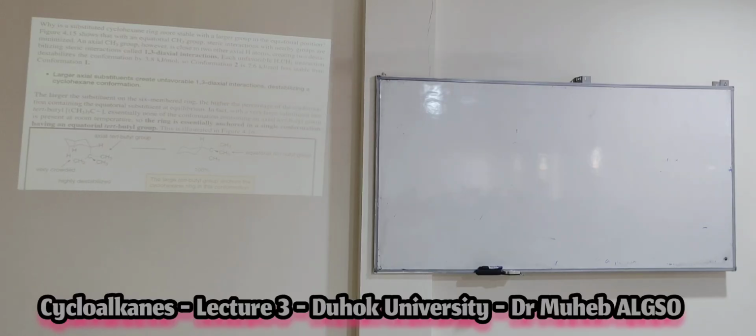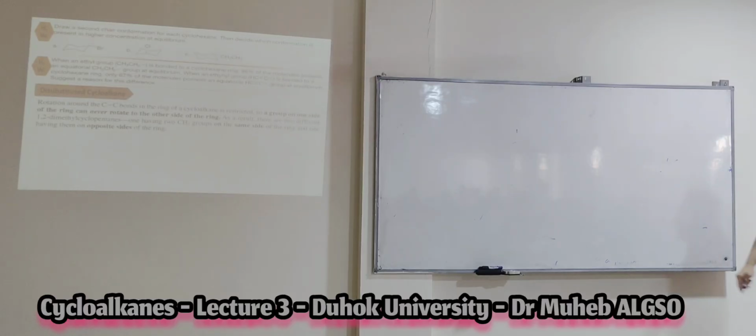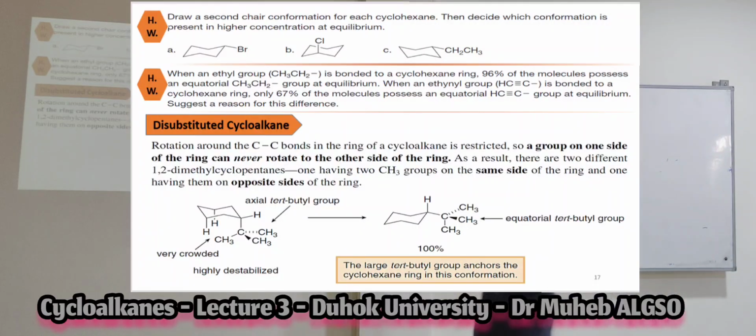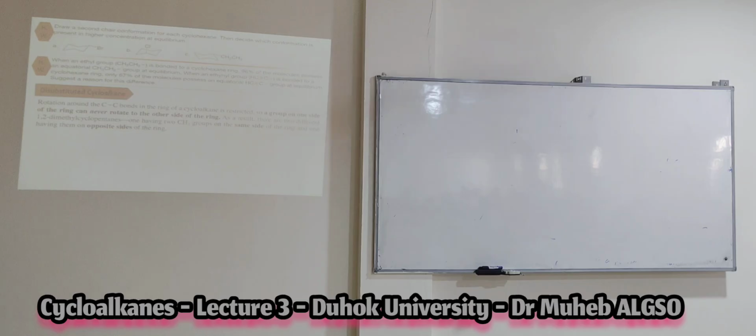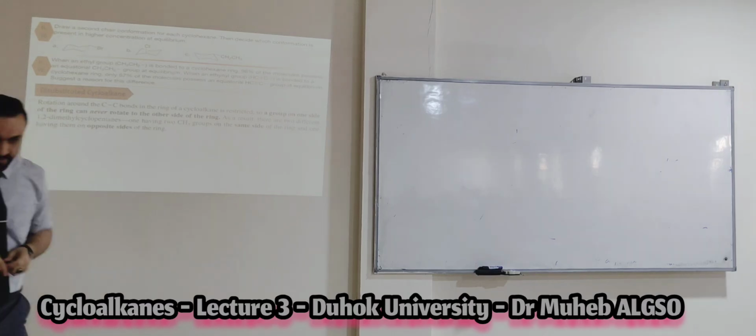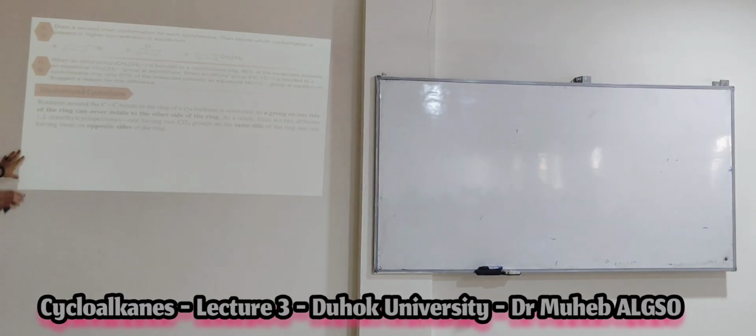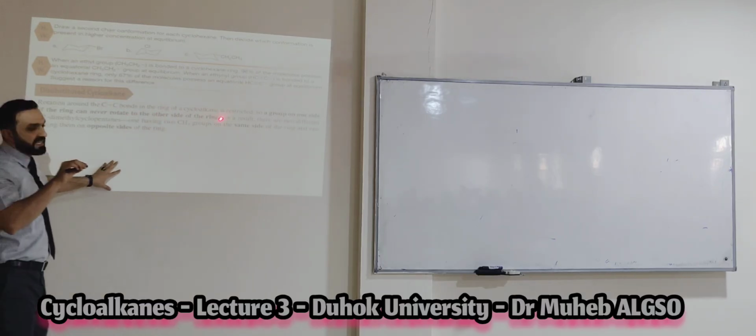So today, let us start. Today, we start with the di-substituent cycloalkane. Okay? I gave you a note last lecture. The important note: there is no rotation between the carbons of the cyclic compound. Okay? There is no rotation. So rotation around the carbon-carbon bond in the ring of the cycloalkane is restricted.